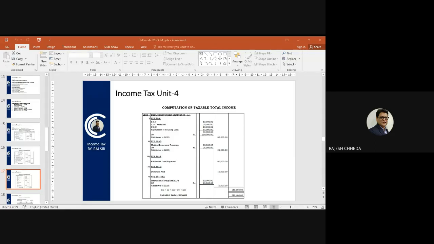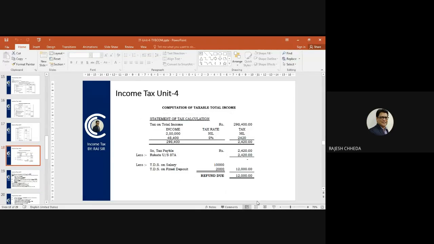63,000, 25,000, 60,000, 10,000 and 10,000. Total of 5 deductions comes to 1,68,000. When you deduct 1,68,000 from your gross total income, you get the answer, taxable total income, TTI: 2,98,400. That's what you wanted to do, computation of taxable total income, and you arrive at an answer 2,98,400. Clear?